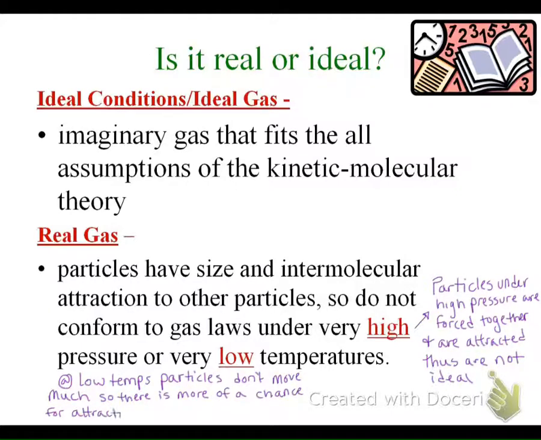So again, under very high pressure and very low temperatures, real gases do not act like ideal gases. And these are the reasons why. At high pressure, the molecules are forced together and they force an attraction, and at low temperature the molecules don't move very fast and thus will have a chance for an attraction, and thus it's not considered an ideal gas.